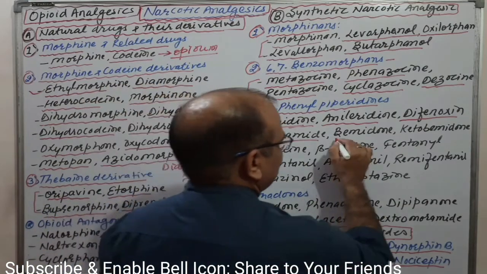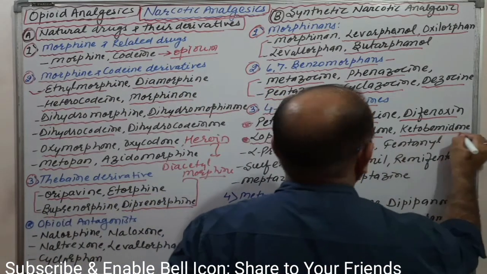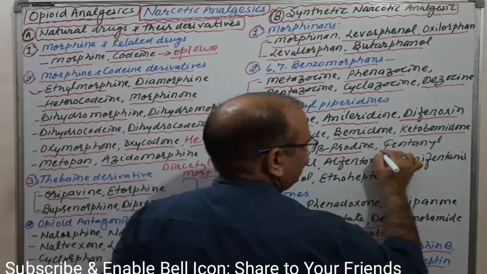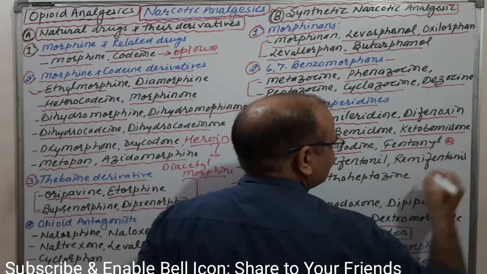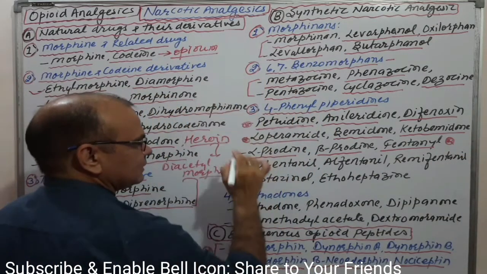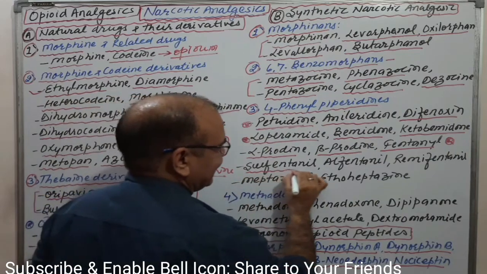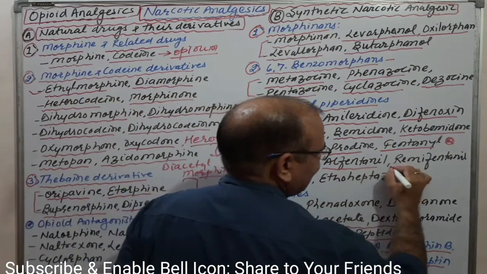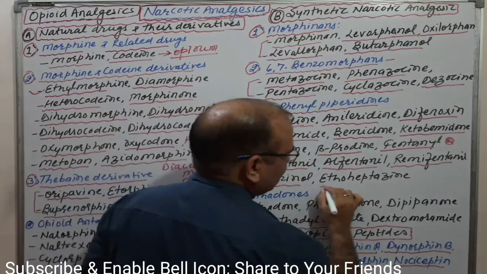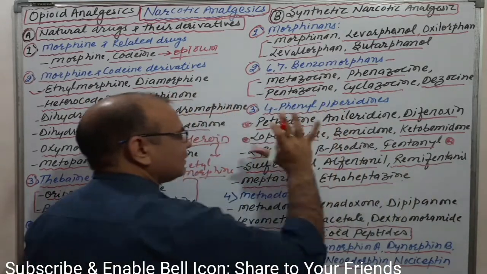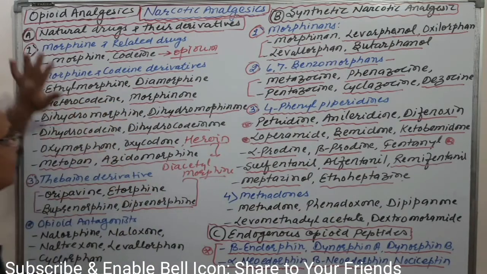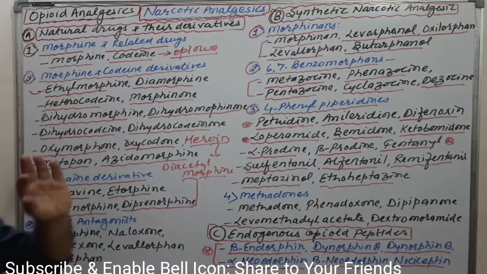Okay, next one, bemidone, ketobemidone, alphaprodine, betaprodine, fentanyl. Fentanyl is again, I must say, one important drug which is used as an analgesic. Okay, next one, sufentanil, alfentanil, remifentanil, and meptazinol and ethoheptazine. These are again used as analgesics in respect of opioid receptor agonists.